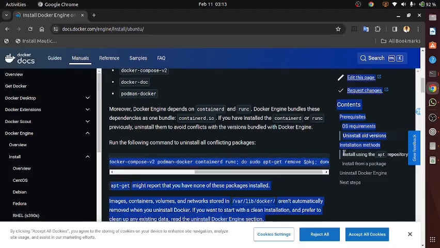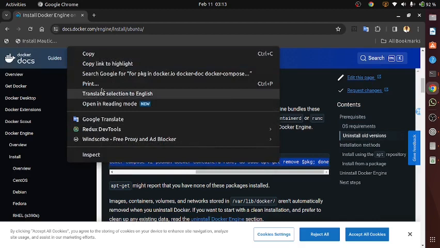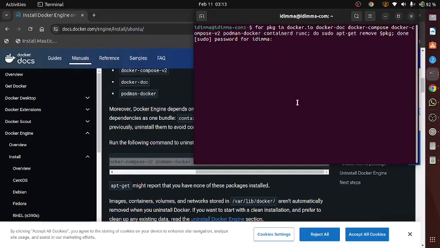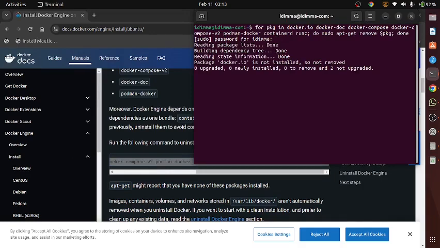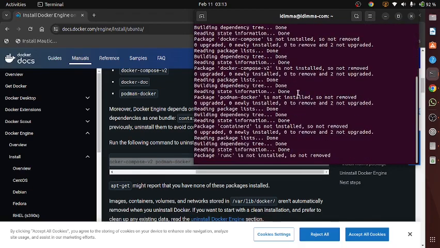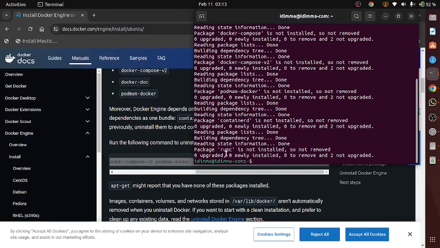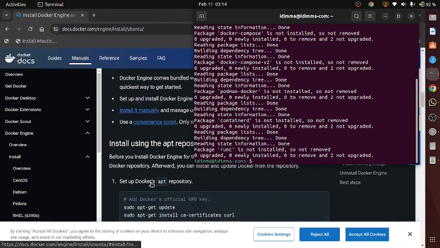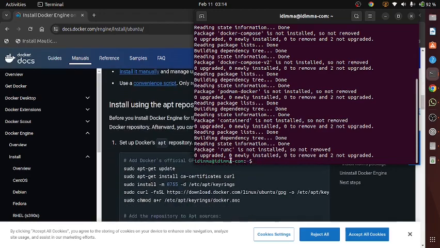I'm on my terminal now, so I'm going to paste the code. Because I'm running on sudo, it's asking for my password. Obviously there is none here, so it's not going to uninstall anything for me. So 0 upgraded, 0 newly installed, 0 to remove. So nothing was removed, nothing was installed. Good. So next is to set up the Docker apt repository.